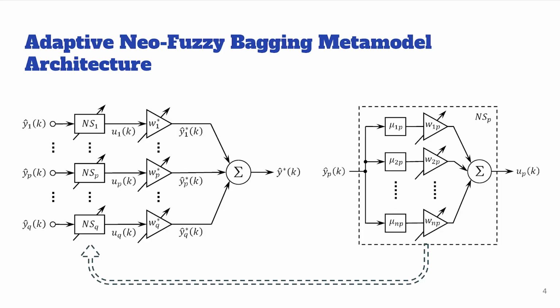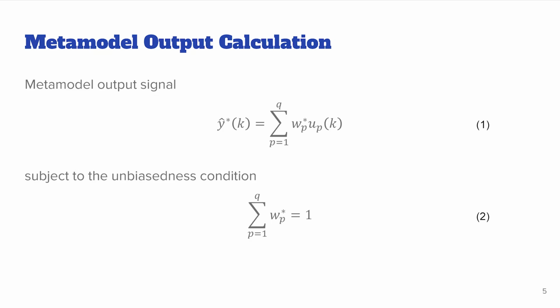The input signal in a nonlinear synapse is passed through a set of fuzzy membership functions mu_l, which introduce nonlinearity, and corresponding tuned weights w_lp, and then combined to form the output signal u_p. The following formulas describe the metamodel's functioning in more detail. Equation 1 describes the linear part of the metamodel subject to constraints 2.